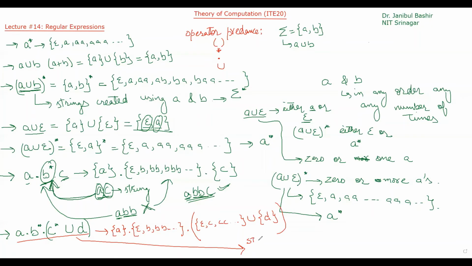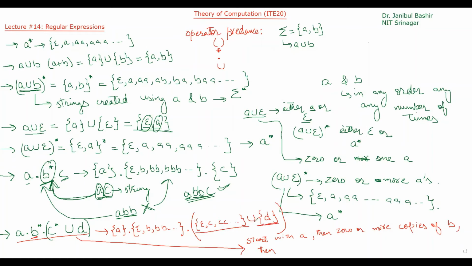So you can see that this regular expression represents strings which start with A, then 0 or more copies of B, then we can have this or this.